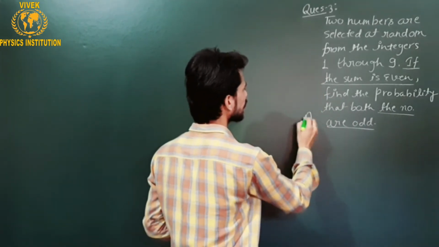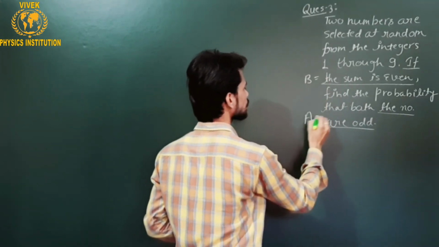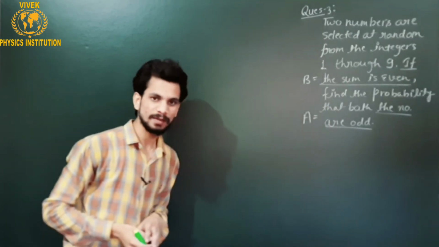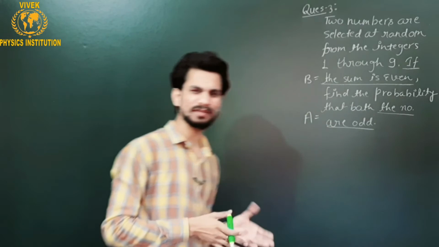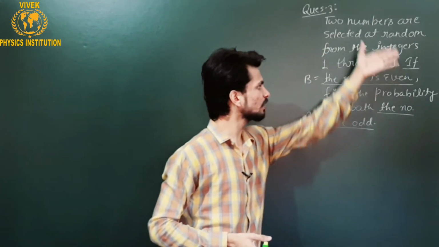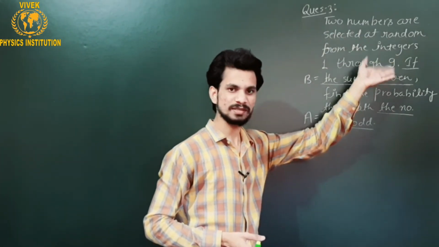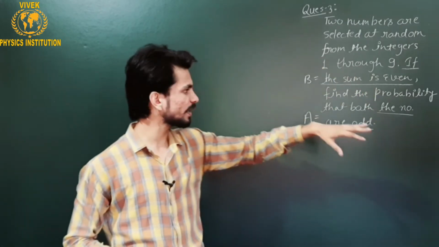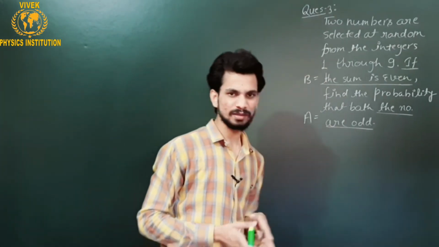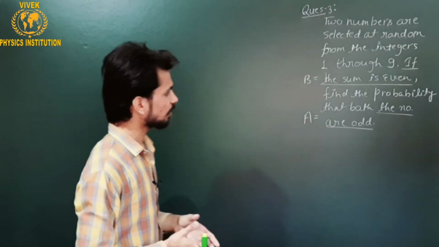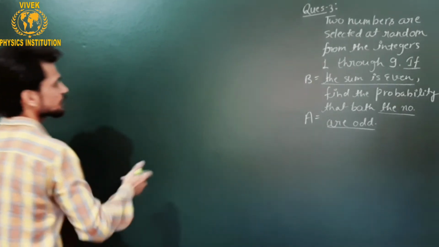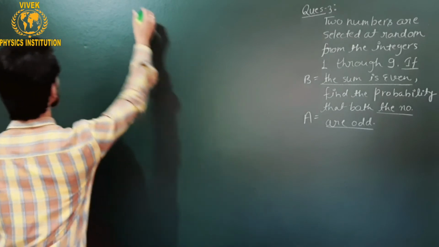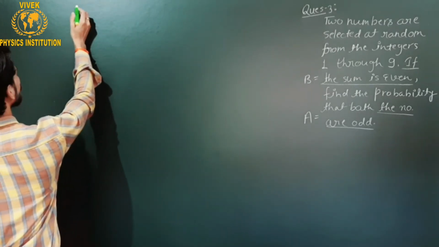So this event is A and this event is B. Whenever you see these questions in exams, first ensure which one event is A and B. This is quite simple. The one appearing first in the first sentence will be event B, because this is already happened. And the event whose probability is to be found should be A. Okay, so if I talk about the sample space of this random experiment,